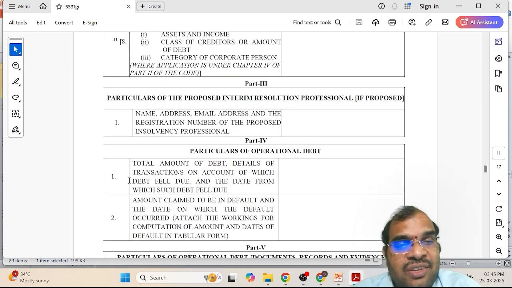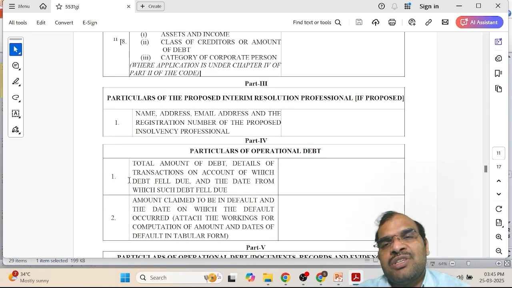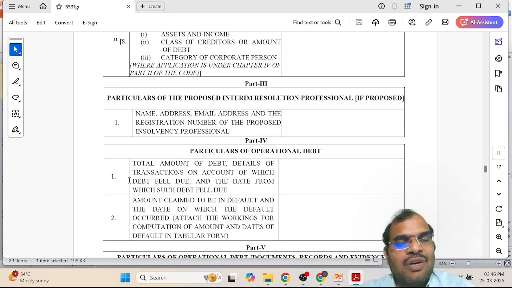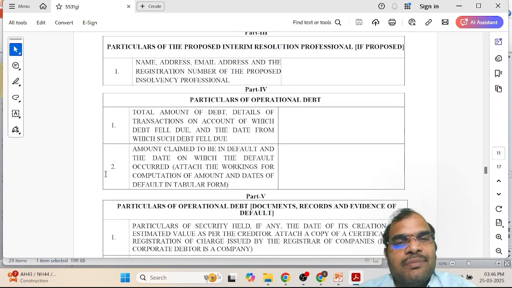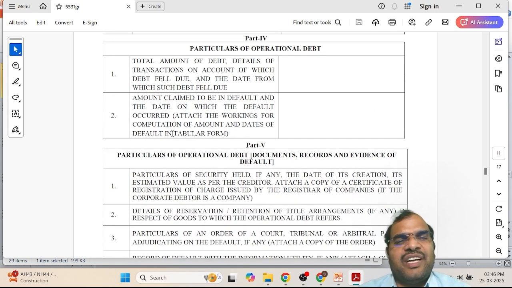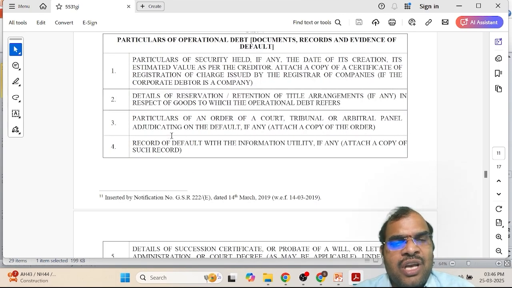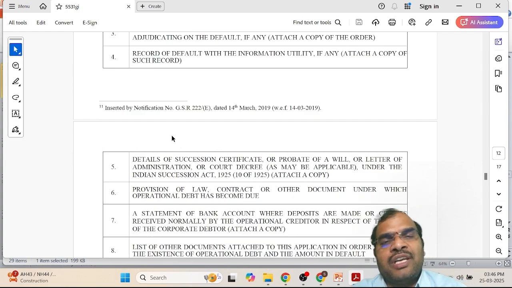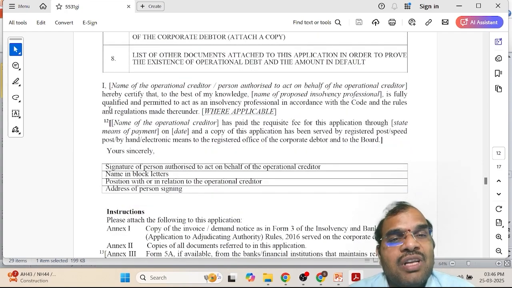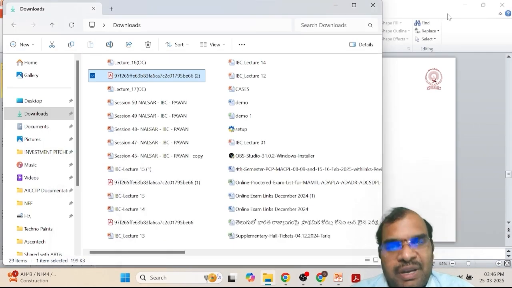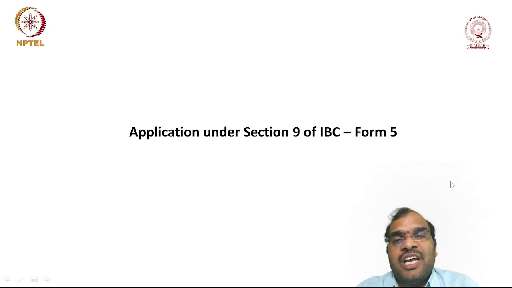Okay, so part 3 is also there: particulars of the proposed interim resolution professional. As I already told you, whenever you are making an application under this section, you are supposed to give the information as to the solvency professional. Then particulars of the operational debt: total amount of the debt, details of the transaction and account on which debt is due. So basic data. Then documents, records and evidence of default. Any other information available with you, you can give here. Then you are going to give the declaration. So this is how you are going to make an application in Form number 5. Are you clear with the concept of application under section 9 of the IBC?